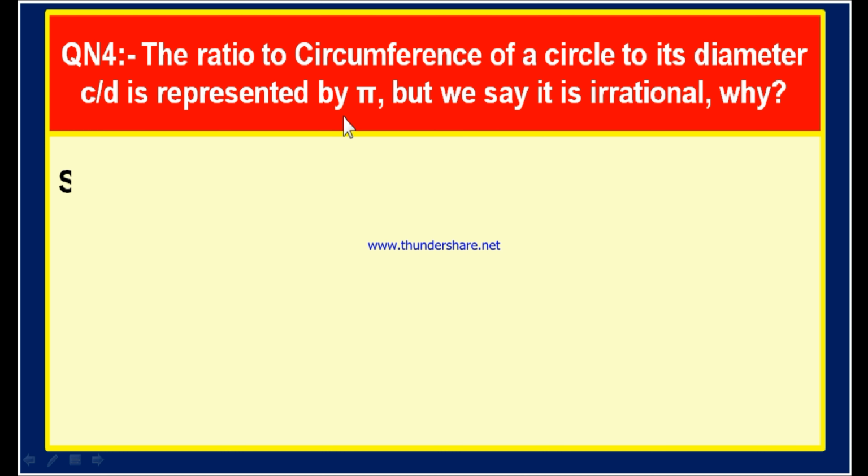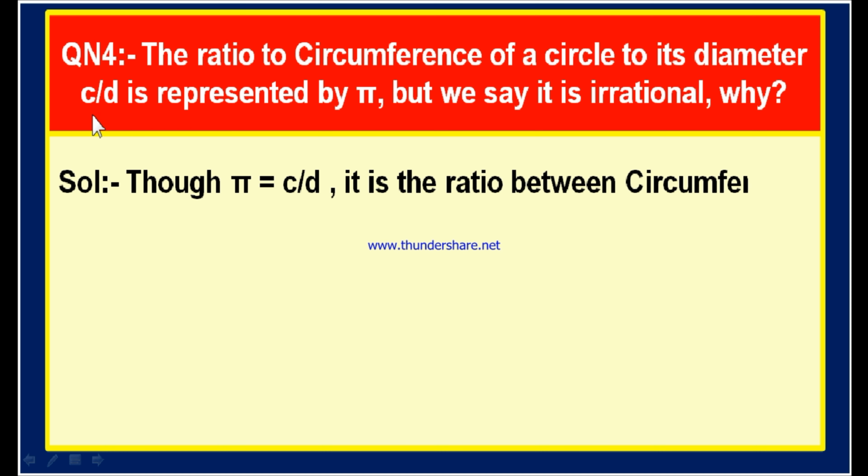Now, here is the solution. Pi is equal to C by D, which is nothing but the ratio between circumference of a circle to its diameter. But when can you say that a fraction is a rational number? Please try to recollect the definition of a rational number.